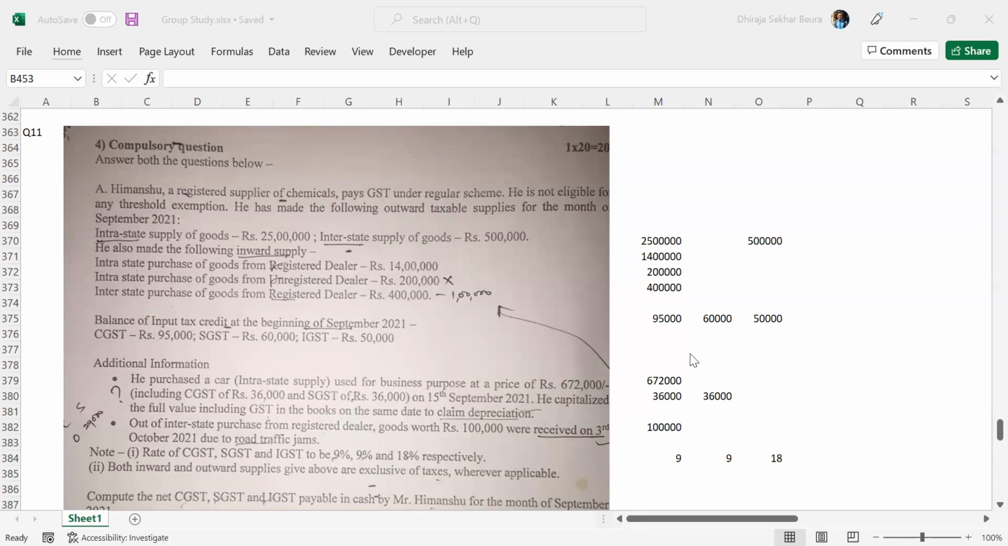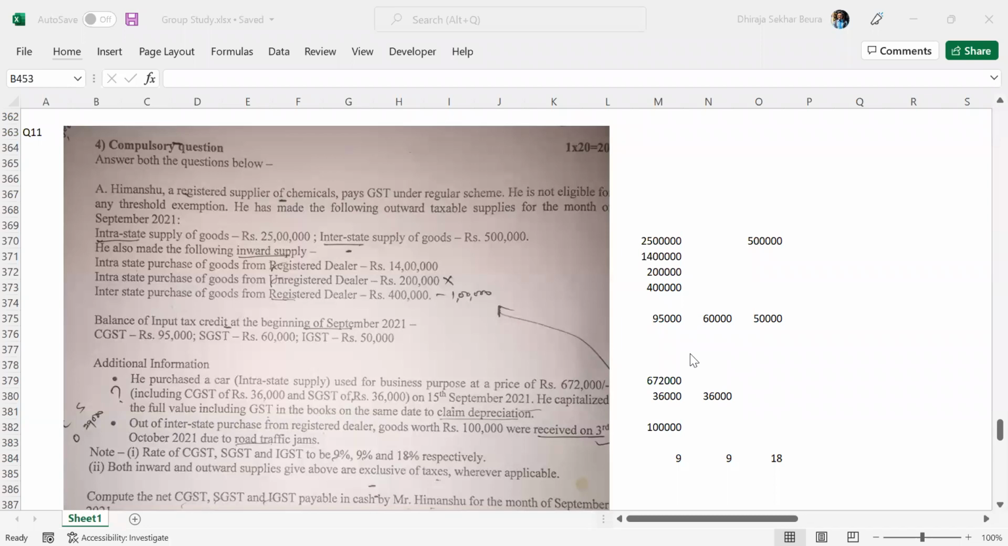Now, intrastate purchase of goods from a registered dealer. Here is a trick, something related to registered dealer. This is fine. When the exception comes, I'll bring that to your notice. Registered dealer 14 lakhs. So as the question itself says intrastate, that means the CGST and SGST credit will be available on this. Intrastate purchase of goods from unregistered dealer, 2 lakhs.